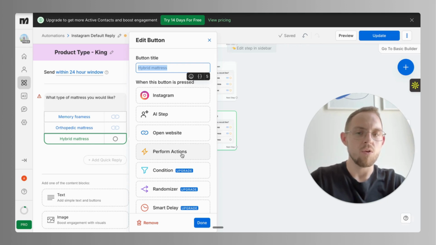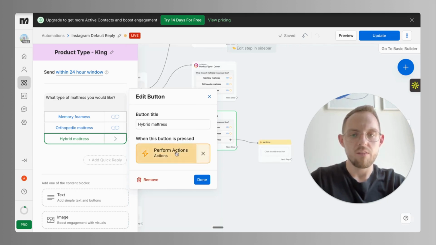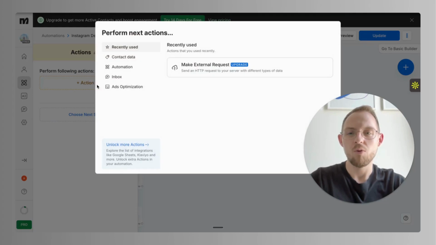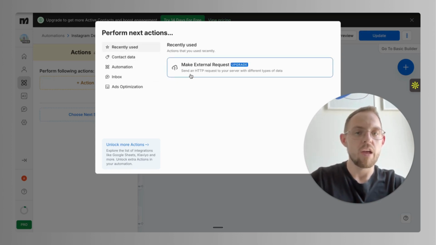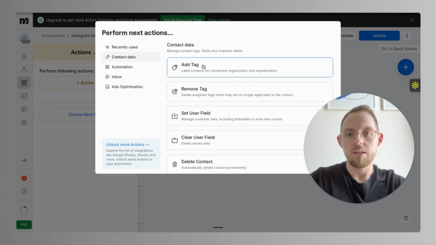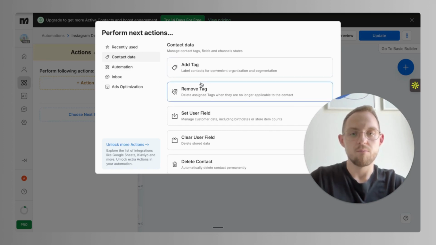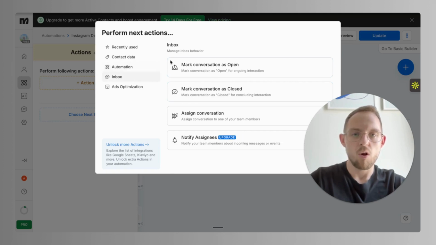And we can also have some perform actions. It's more on the backend, I would say, because as you can see, we can select multiple options, and it's more for us because we can send custom HTTP requests. So in this scenario, we can connect the ManyChat environment with our N8N environment, and we can send multiple data. We can basically connect this to any automation we have in our stack. And we can also add some tags, so we can select data inside our ManyChat environment. We have multiple options here.